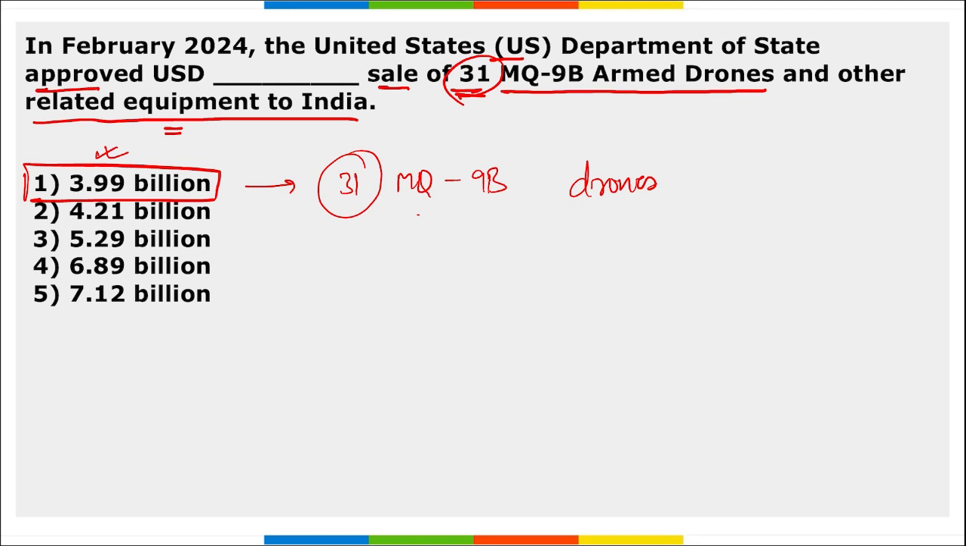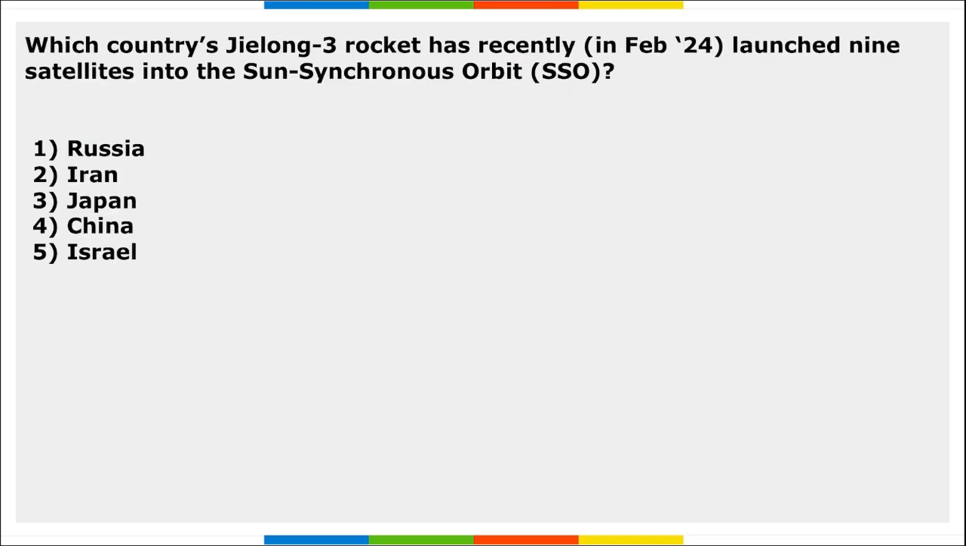Right? Next, and remember, these MQ-9B armed drones will be available in two variants. One is your Sky Guardian and the second is your Sea Guardian, right? These are the two variants of it.